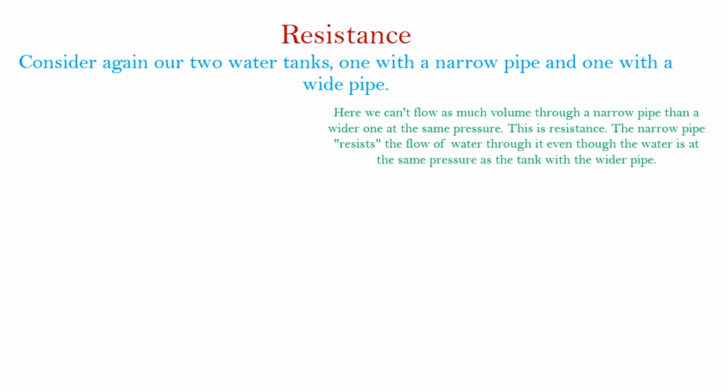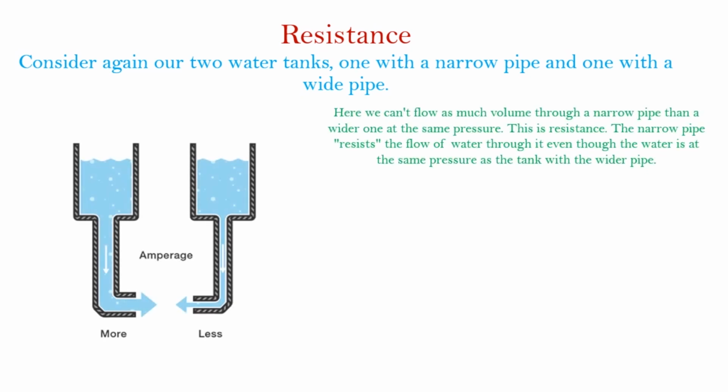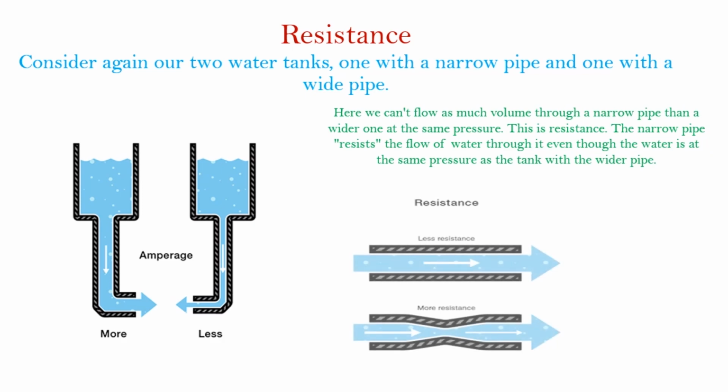Then what is resistance? Consider again our two water tanks, one with a narrower pipe and one with a wider pipe. Here we can't flow as much volume through a narrower pipe as through a wider one at the same pressure. This is resistance.